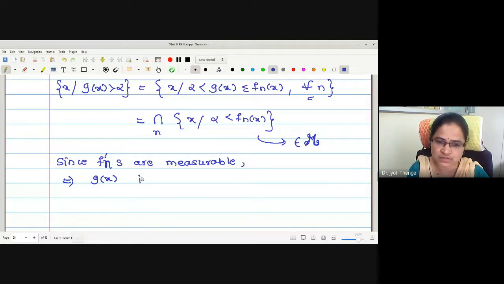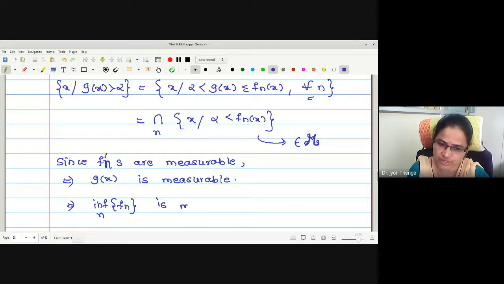G of x is measurable. But what is g of x? The infimum of fn over arbitrary n is measurable.